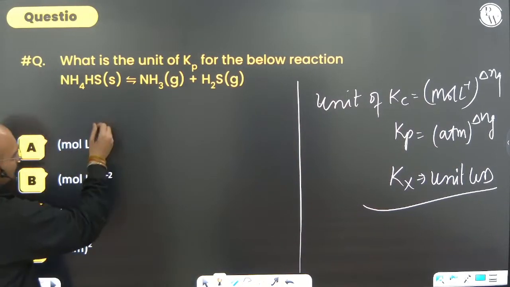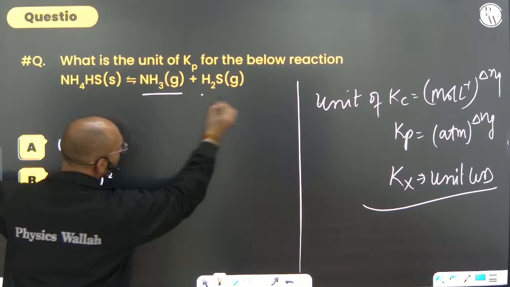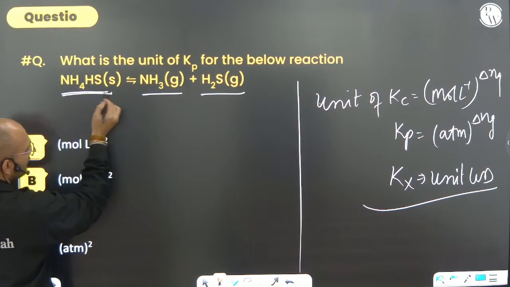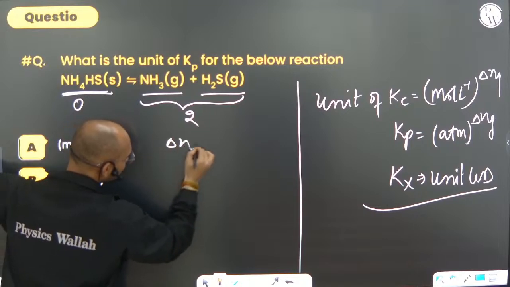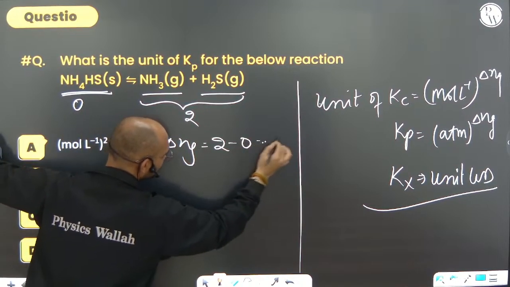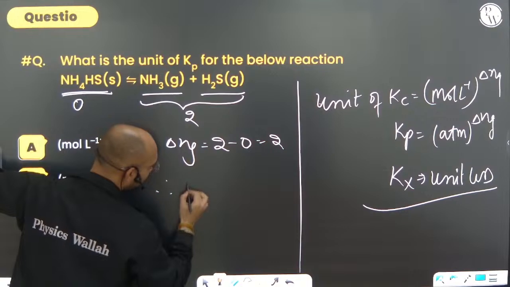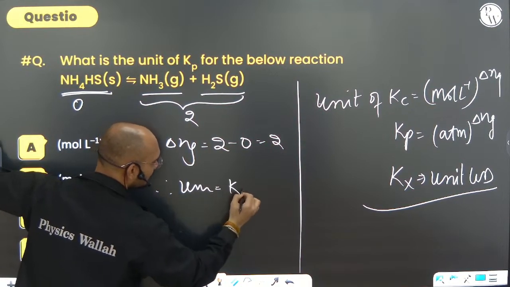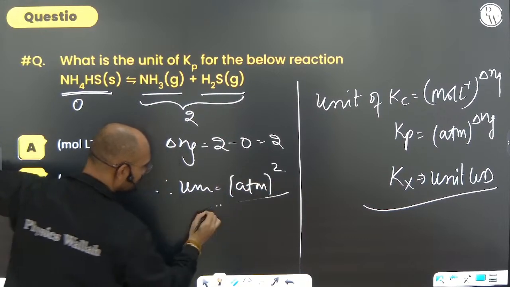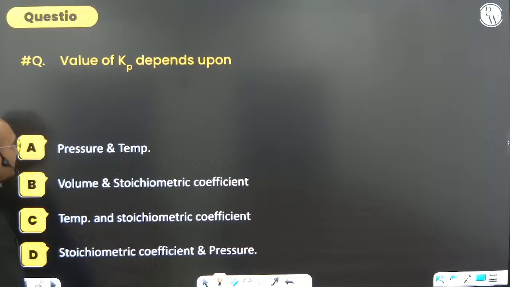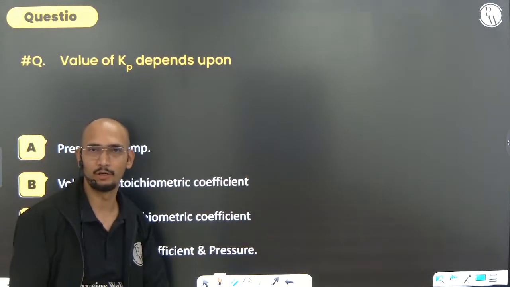So here how many moles of gases are there in the reactant? 0. And in the product? 2. So delta Ng is 2 minus 0, that is 2. Therefore the unit of Kp will be atm to the power delta Ng, that is atm square. That is option D.